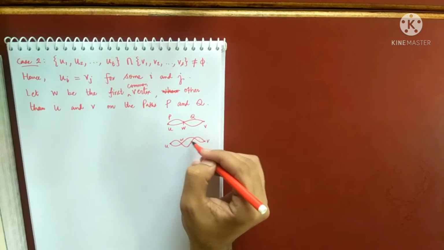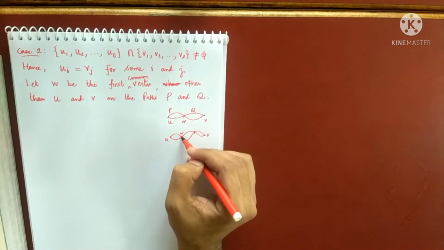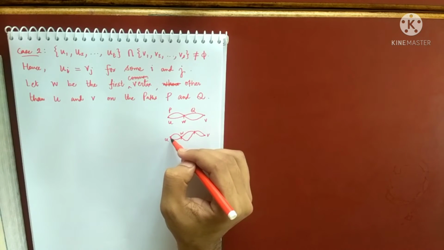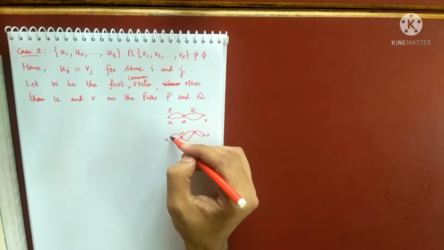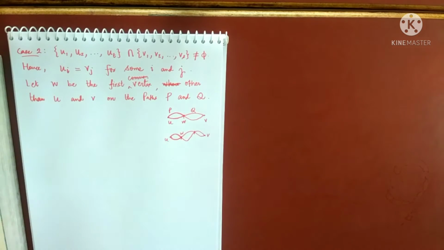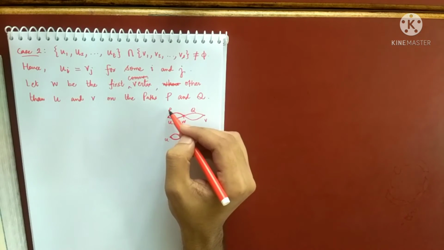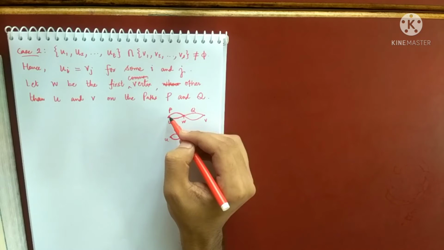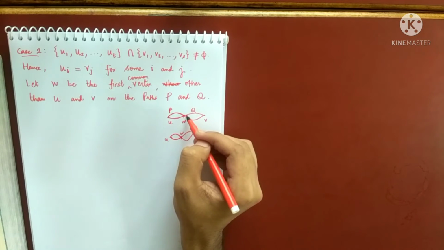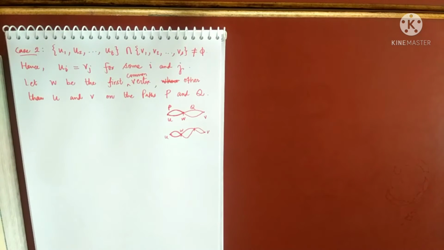So W is this, another common vertex is this. Anyways, I'm just interested in this W, the first common one other than U. Then you see, this forms a cycle. With the help of the portion of path P from U to W, and the portion of path Q from W to U, we get a cycle. So let me write it down.